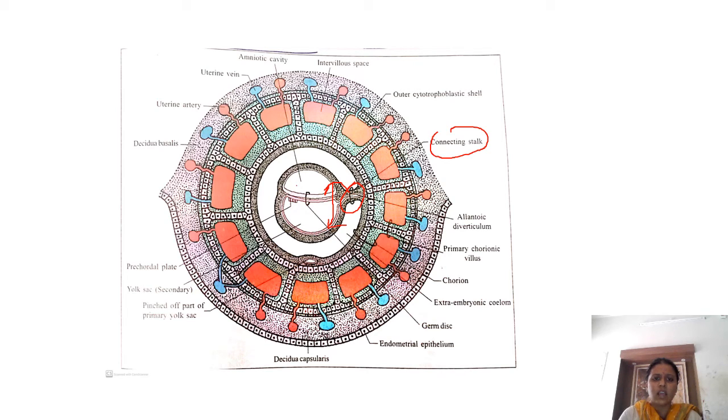So this is the amniotic cavity and this is the primitive yolk sac. They migrate via this pathway and lie in the dorsal wall of the yolk sac.